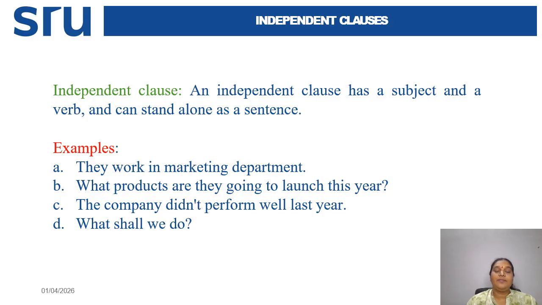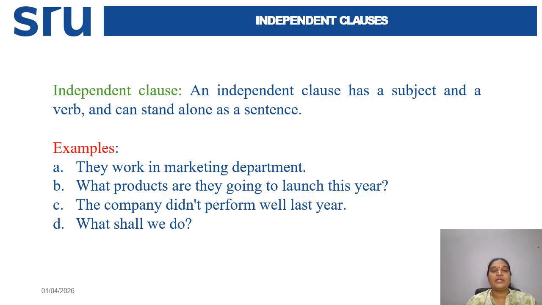An independent clause has a subject and a verb and can stand alone as a sentence. What is independent? Independent means acting on its own, right? In the same way, an independent clause also acts as a complete sentence because it has a subject and a verb and it gives complete sense.